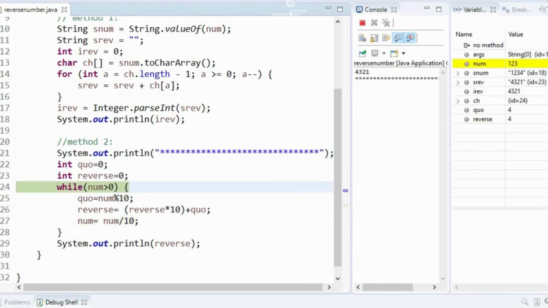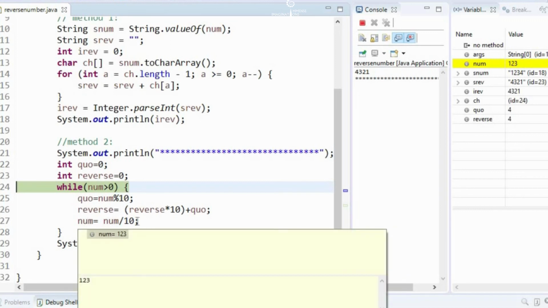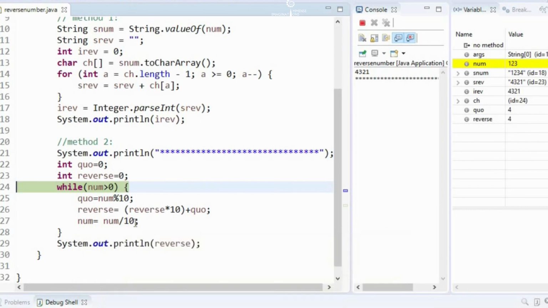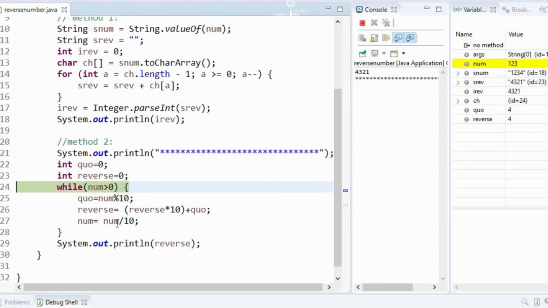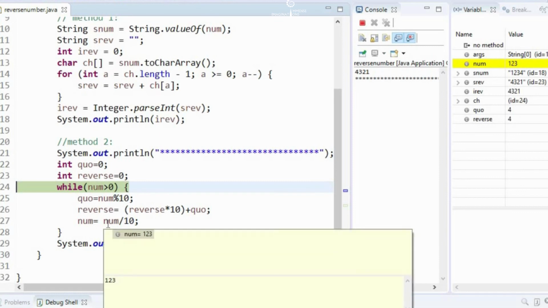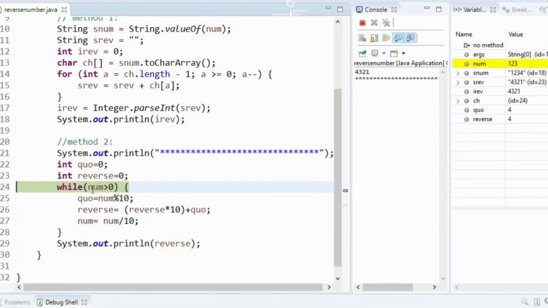Okay, again now the number is 1, 2, 3 because we are saying num is equal to num by 10. So when we are doing the number divided by 10, it will only capture the remainder. So now 1, 2, 3, 4 divided by 10, we will get 1, 2, 3, and that will be stored in num. Now 1, 2, 3 is greater than 0.